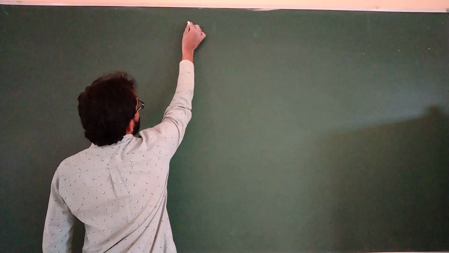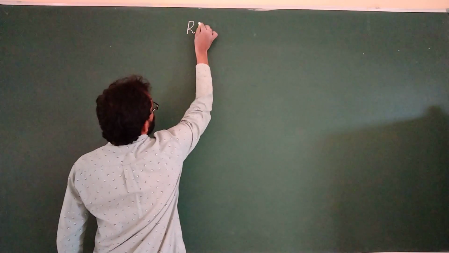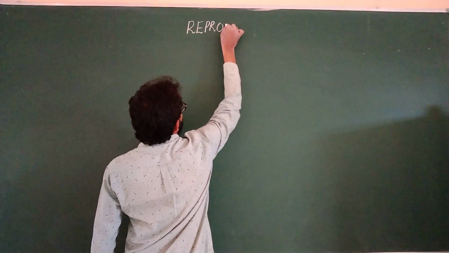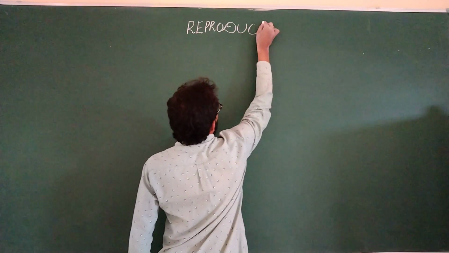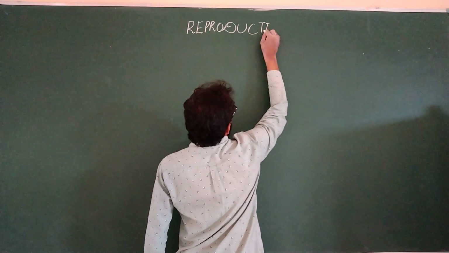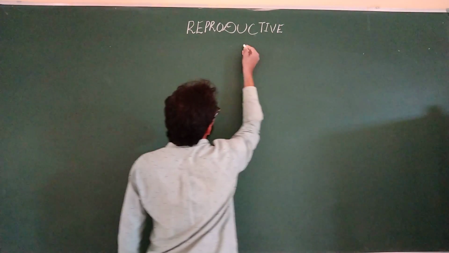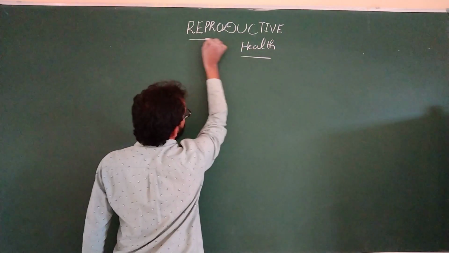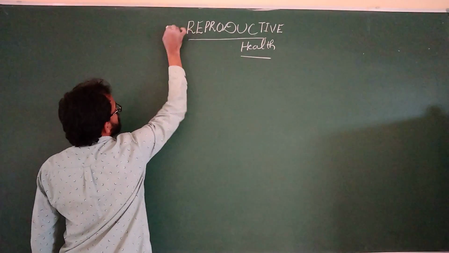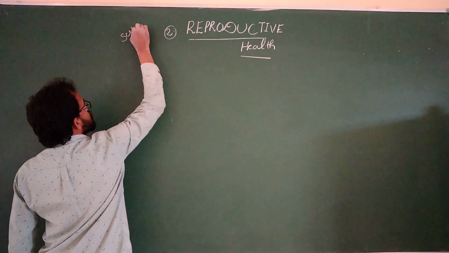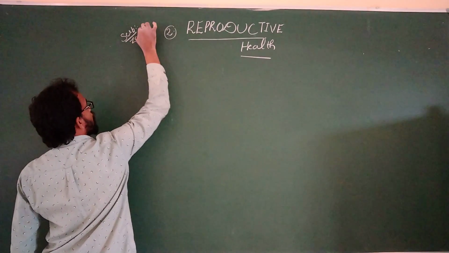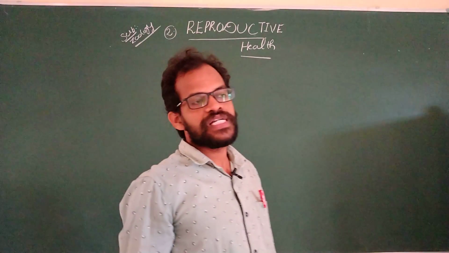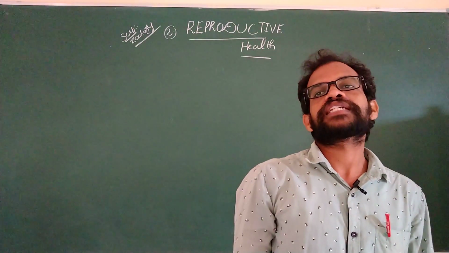In this chapter, what is the chapter name? Reproductive health. This is the second chapter in the zoology subject. In this chapter, yesterday we already discussed the introduction of the contraceptive method.